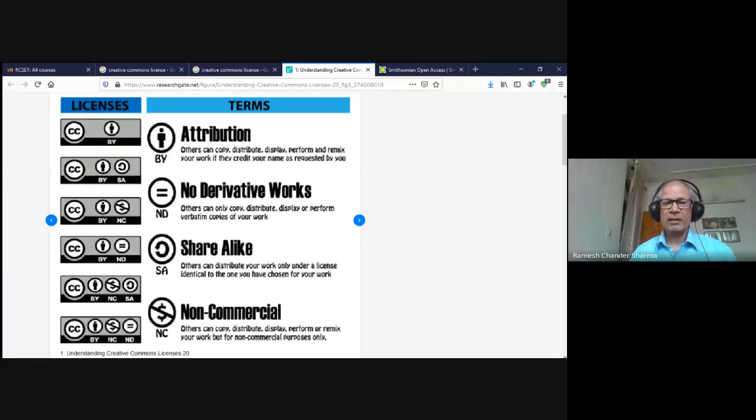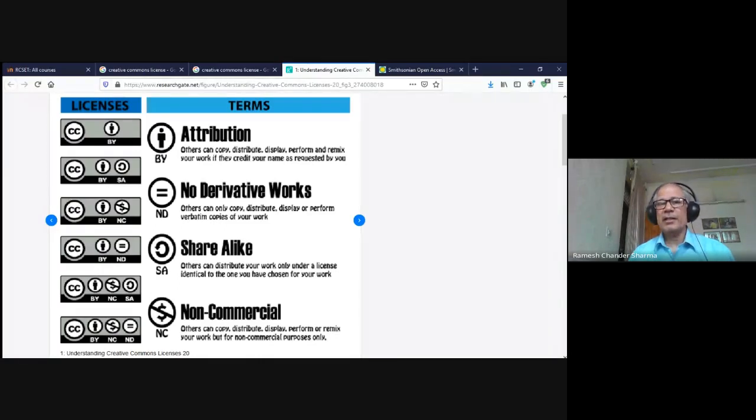And then non-commercial, where we can use that material only for non-commercial purposes if the non-commercial license is there. So non-commercial is the most restrictive one, which becomes in a way closest to copyright protected material, in the sense that you can't make commercial use of it and you can't revise it, but you can use it and distribute it.